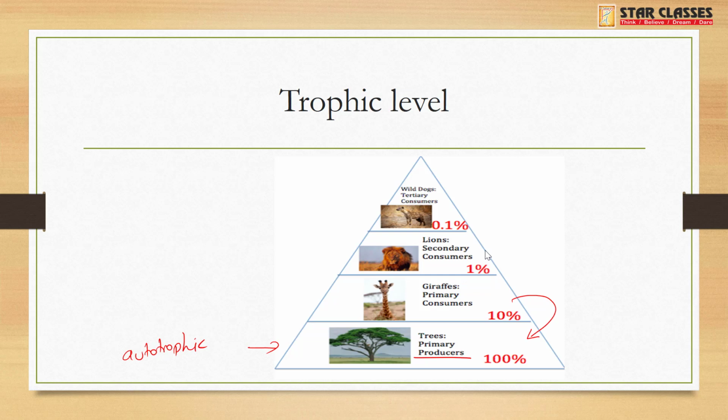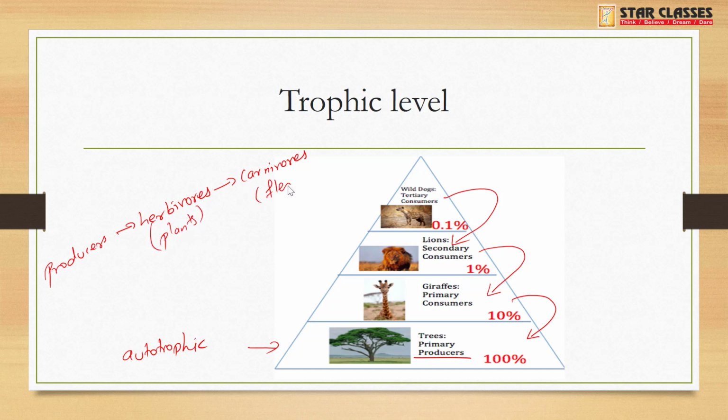Then secondary consumers will feed on primary consumers. Then tertiary consumers will feed on secondary consumers. In lower standard, you all have seen that producers are eaten up by herbivorous animals. Herbivorous animals means the animals which eat only green plants, trees. Carnivores are the ones that eat what? Flesh.